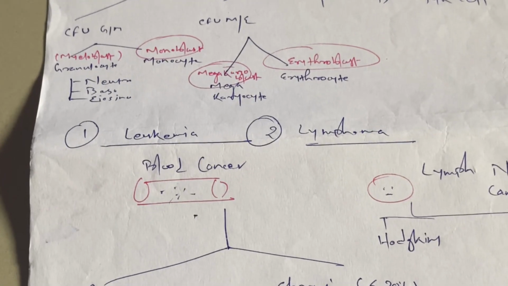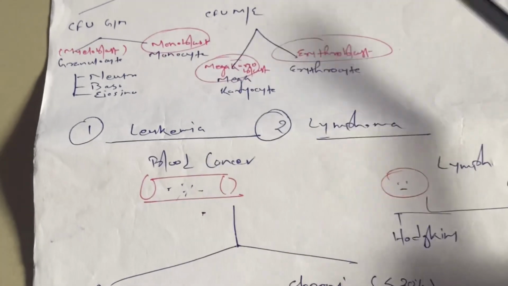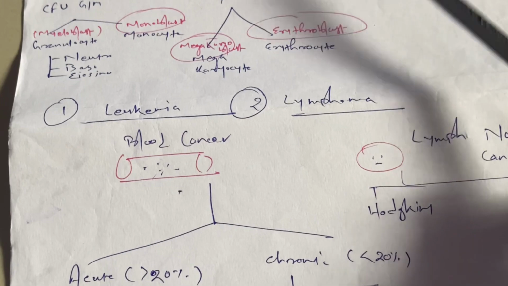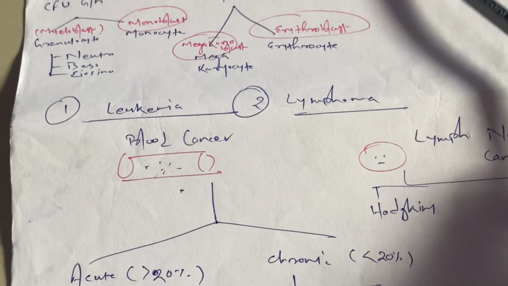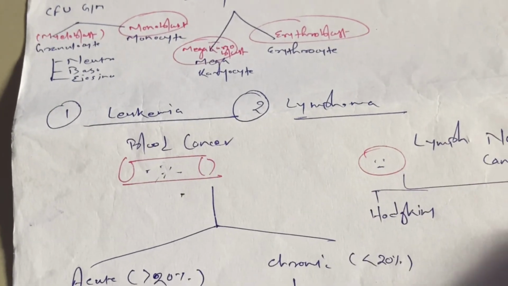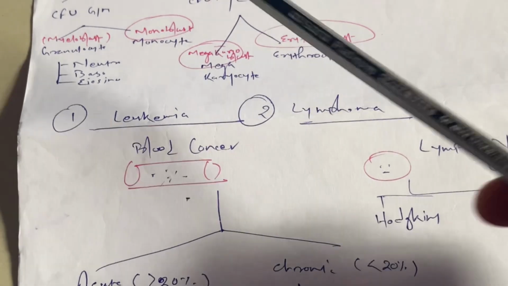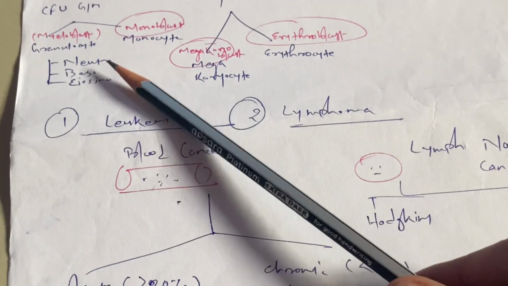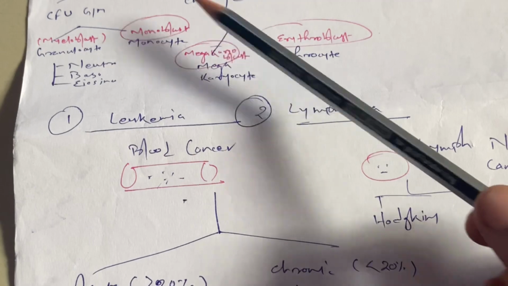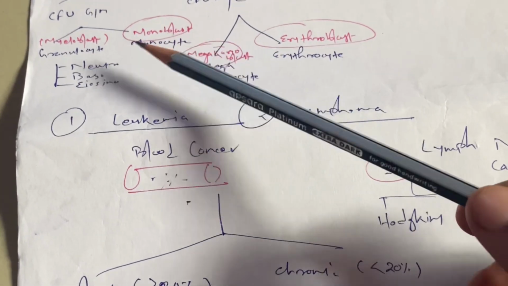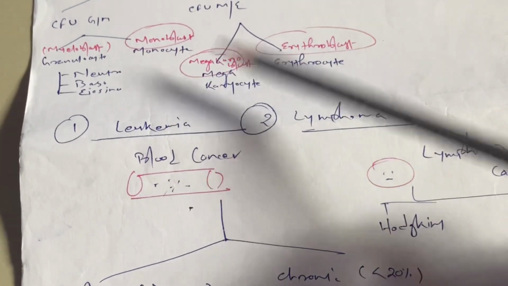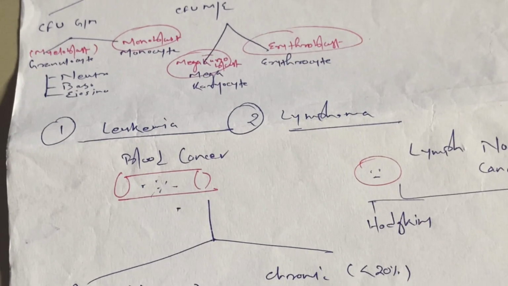We don't call it acute myeloblastic, because for acute lymphoblastic, the lymphoblast is the immature form. But if we call it acute myeloblastic, it will only suggest this part only. Myeloid does not form only myeloblast. They form other three blasts also. That's why we call it acute myeloid.